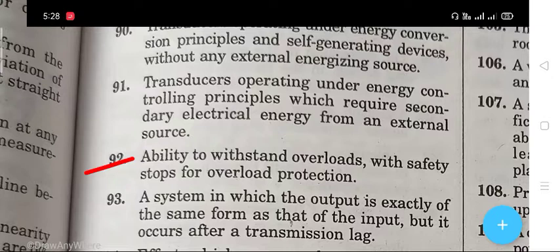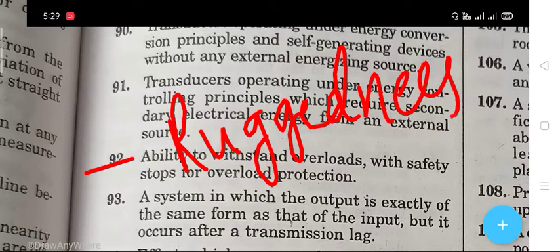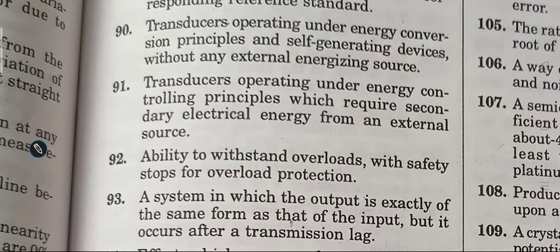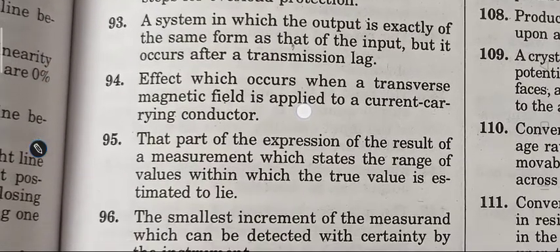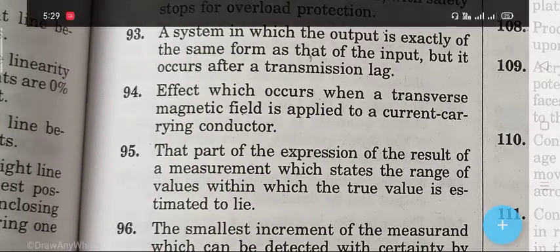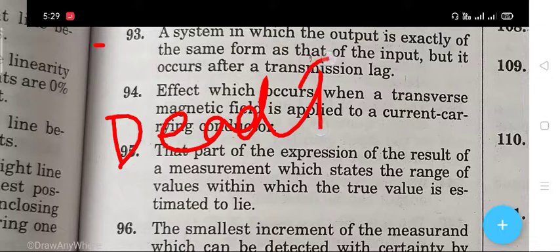The next question: the ability to withstand overloads with safety stops and overload protection. The right answer is rigidness. The next question, 93, is a system in which the output is exactly of the same form as that of the input but occurs after a transmission lag. The right answer is dead time element.